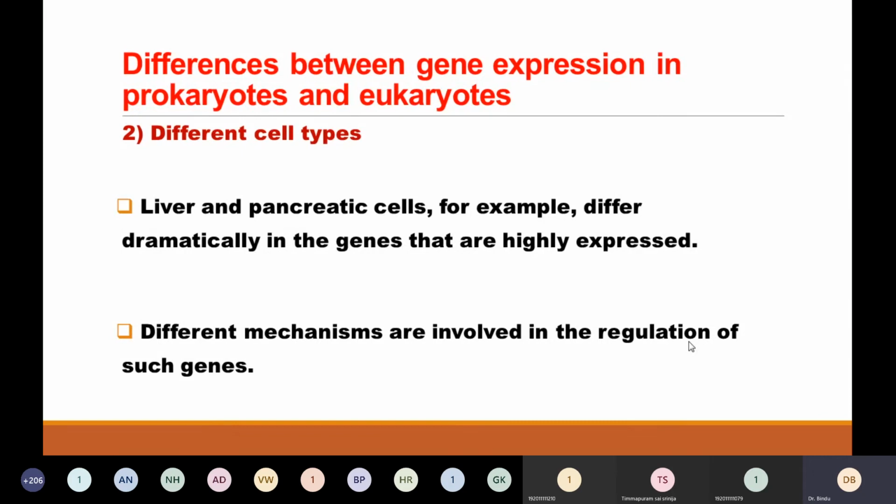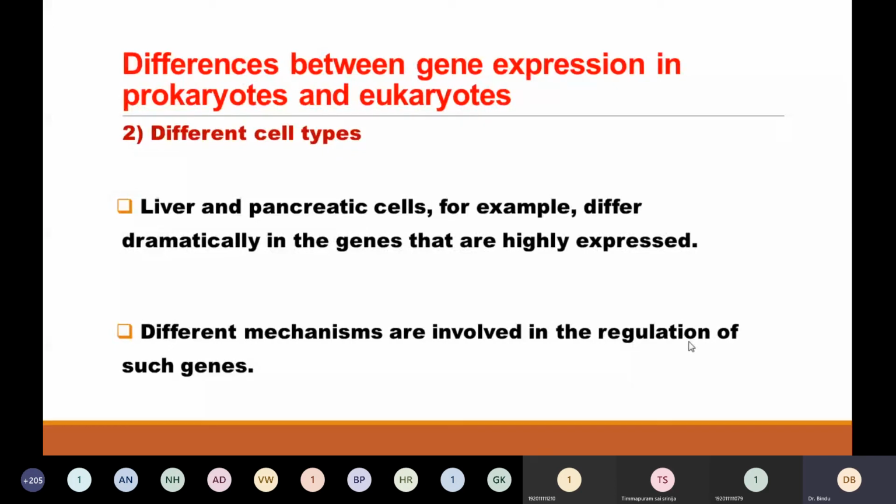For example, the liver cell and pancreas cell differ in structure and function, but the genes they contain are the same. Insulin gene is present in the pancreas as well as the liver, but insulin is secreted only in the pancreas because the gene is expressed there, whereas it is repressed in other cells.